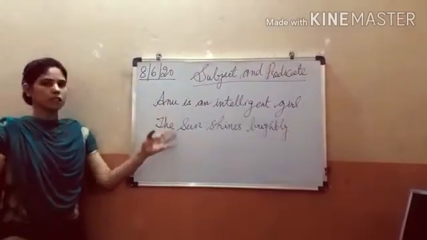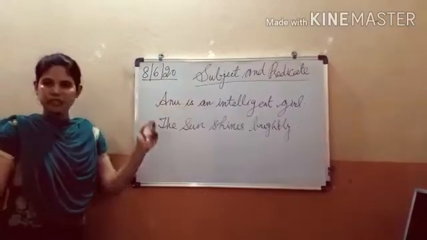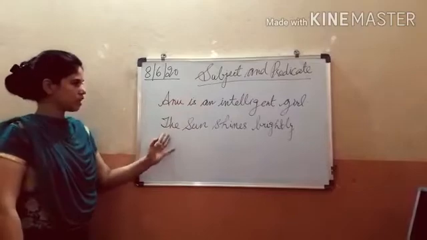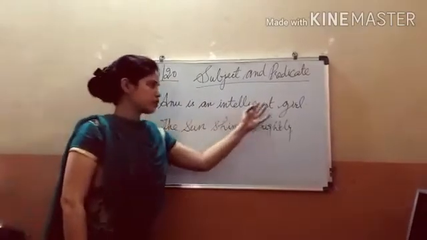When you read both these sentences, they give you a complete meaning. It starts with a capital letter and ends with a full stop. It's giving you a complete meaning.